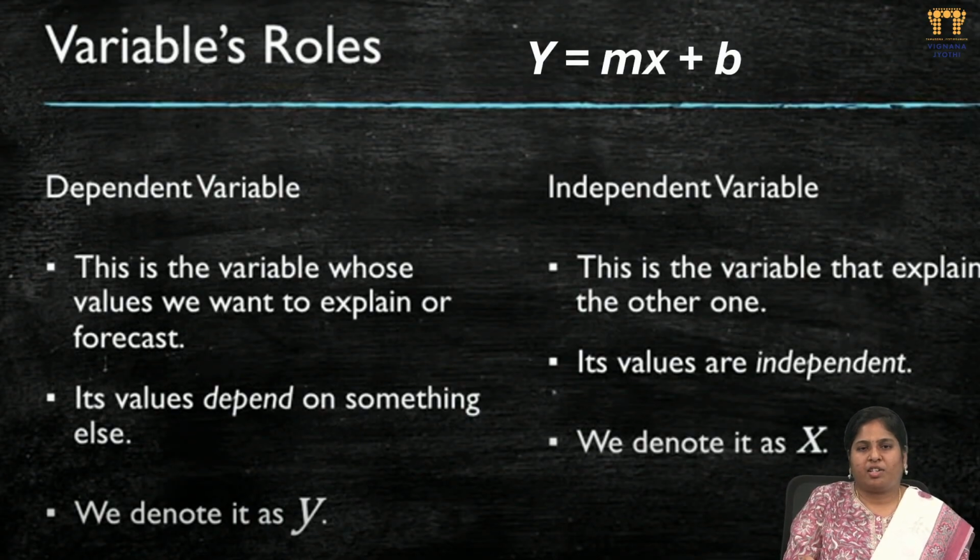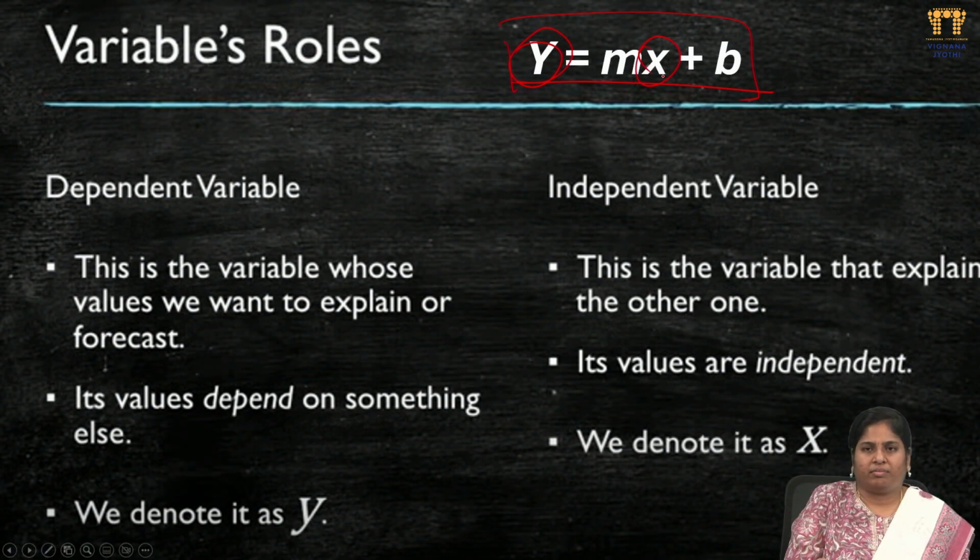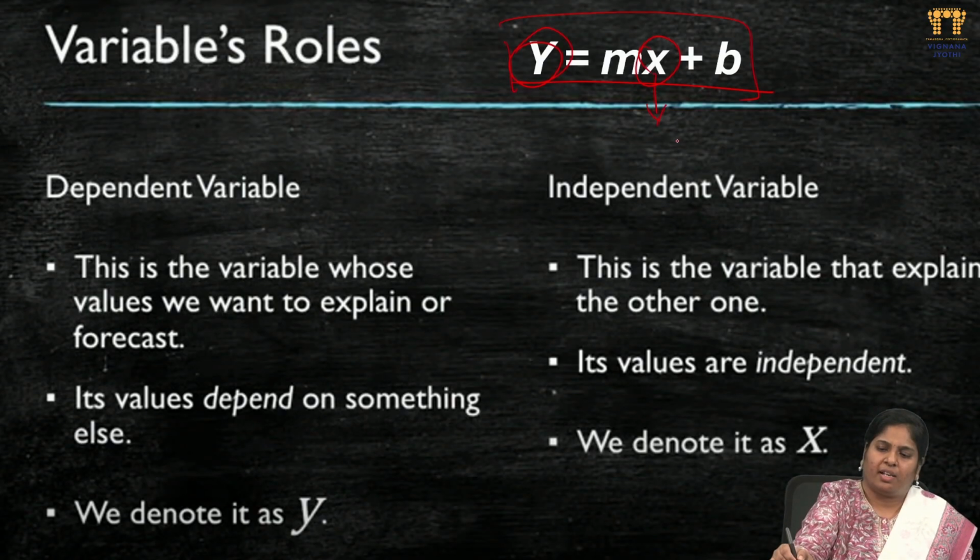Next, its value depends on something else. Suppose here we can say y is equal to mx plus b. Here y is dependent on this x value. It varies depending on the x value, whereas independent values won't change throughout the process. The values are explained by others. So the x we call an independent value, and y we call a dependent value.